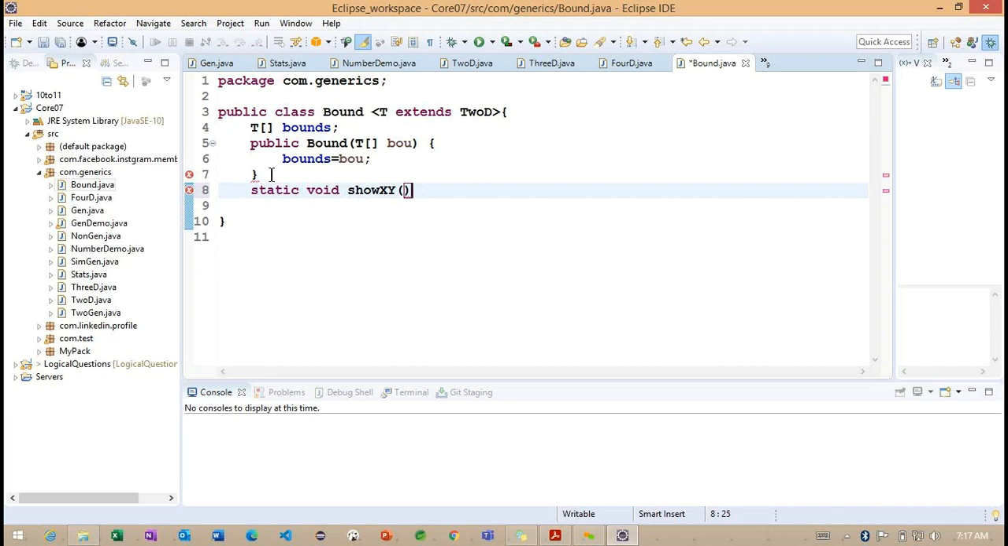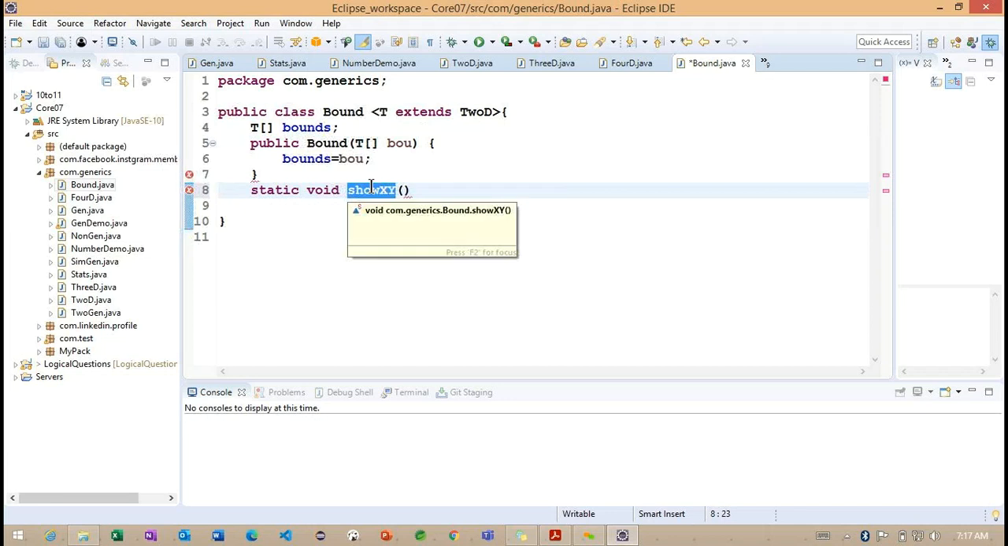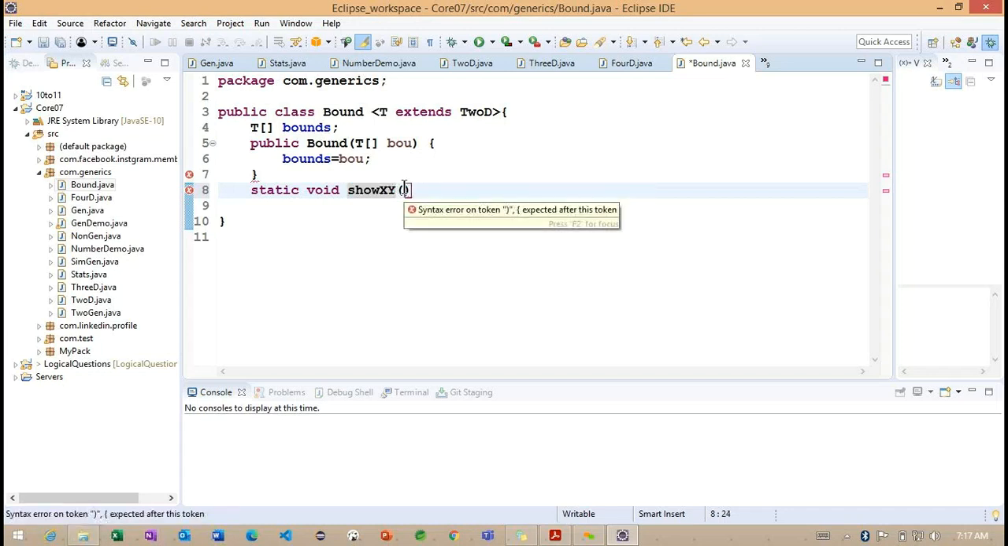So if you observe, the name of the method I'm defining is showXY. Getting the point? Now you can see this class we created with the one constructor. Second, we are going to create one method here. So the name of the method we are taking is XY.